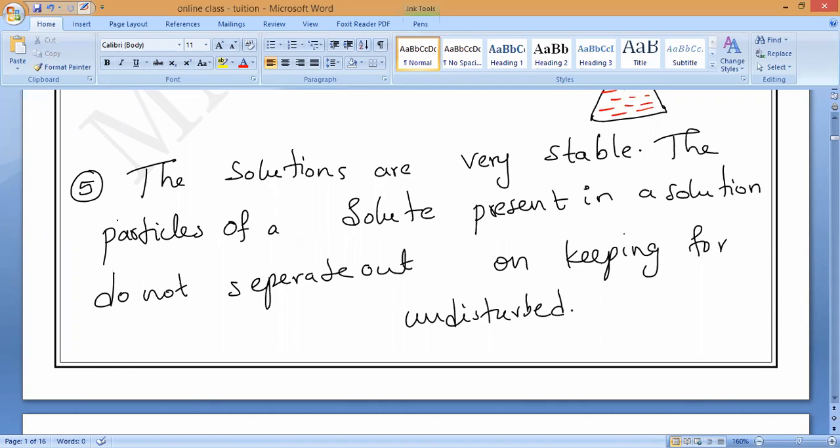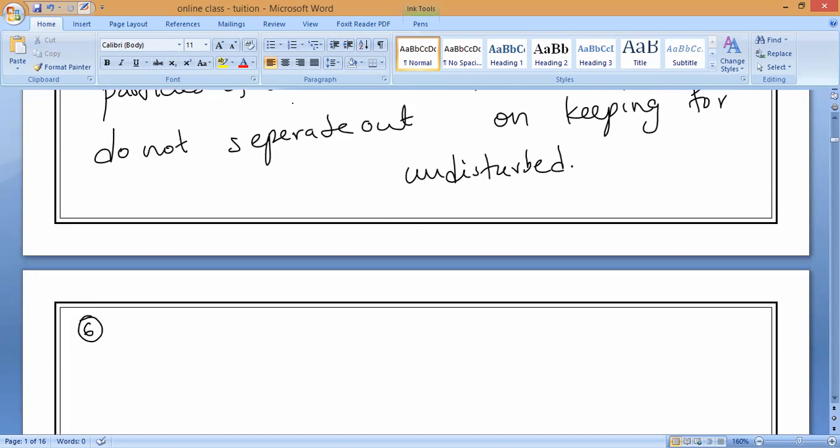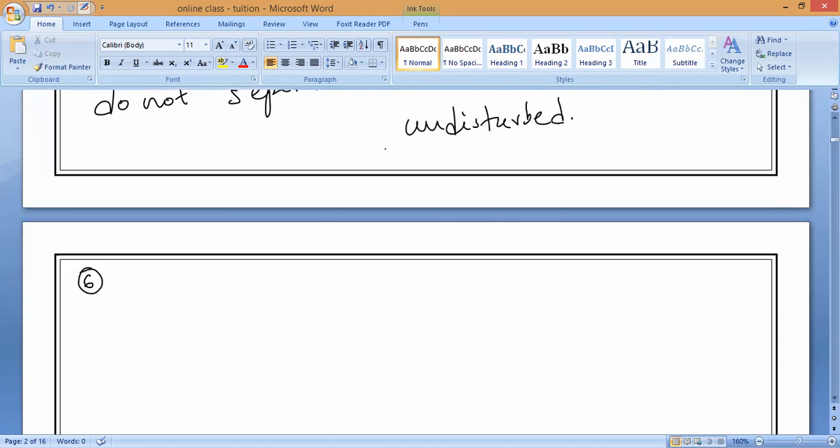So the path of light is not visible when the light is passing through the true solutions. We can say there is no scattering of light, because its particles are very small. So no scattering of light is possible. Laksha, what do you mean by scattering of light? It means it will not make us see the path of the light.